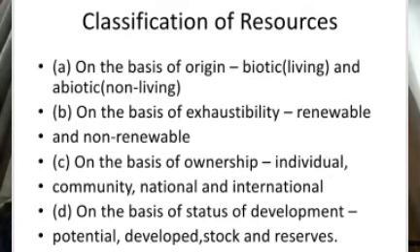On the basis of origin, there are 2 types of resource, biotic and abiotic. Biotic are the living resources, and the non-living are abiotic resources. On the basis of exhaustibility, renewable and non-renewable. The resource which can be renewed again is a renewable resource, and the resource which cannot be renewed is a non-renewable resource.